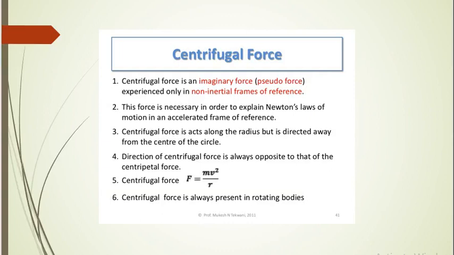Centrifugal force acts along the radius, but it is directed away from the center of the circle. The direction of centrifugal force is always opposite to that of centripetal force. Centripetal force goes negative, so centrifugal force is positive, that is plus mv square upon r or plus m r omega square. This force is always present in rotating bodies.